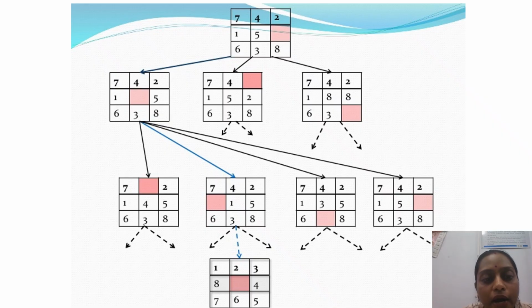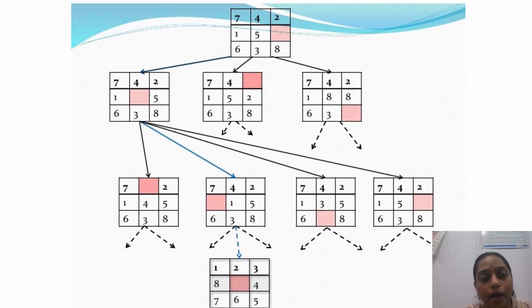Whenever an intermediate state is generated, it is matched with the goal state to check whether it matches or not. So what is our goal state? Our goal state is 1, 2, 3. This one is my goal state. So whether this state is equal to this state, yes or no? At first, this will be checked every time. Obviously it is not equal. If it is not, it will again generate some intermediate states, applying the rules in the form of actions.